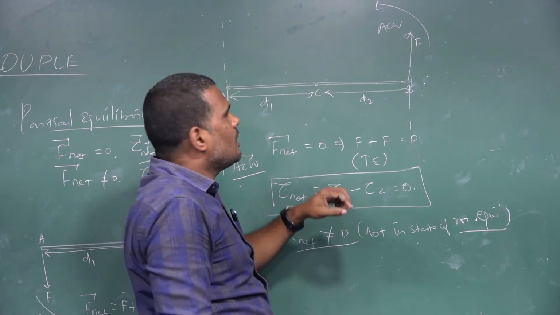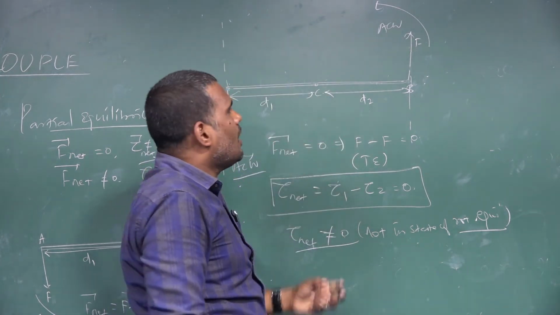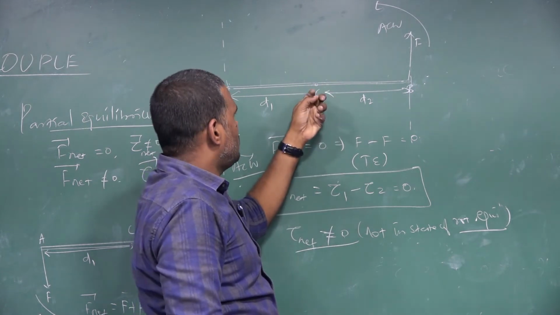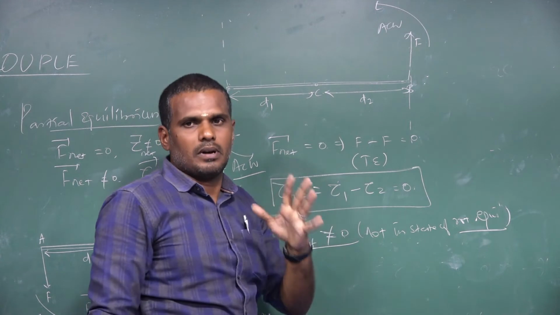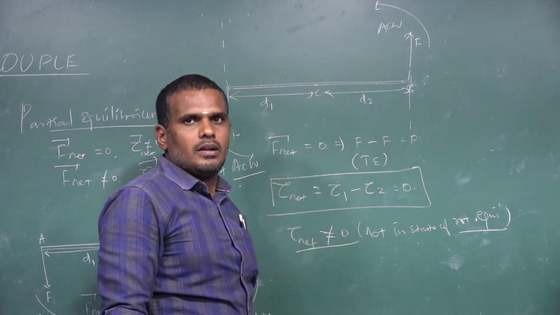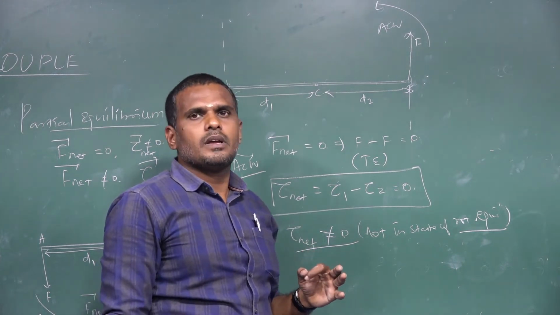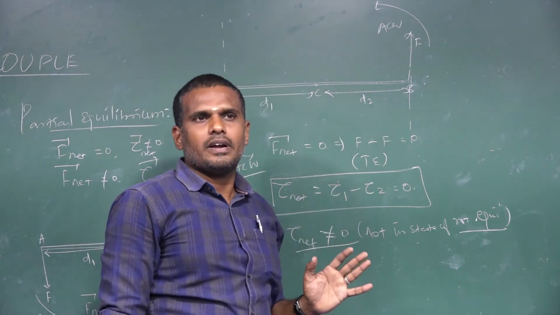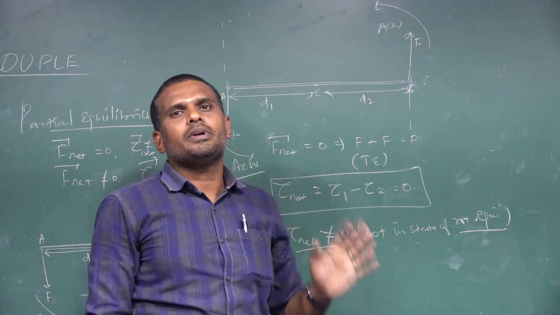That causes a rotation about the point C and is said to be a couple. In short, two equal and opposite forces whose lines of action are different, acting on a body and setting the body in rotation, is said to be a couple.